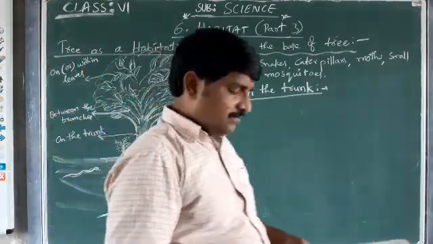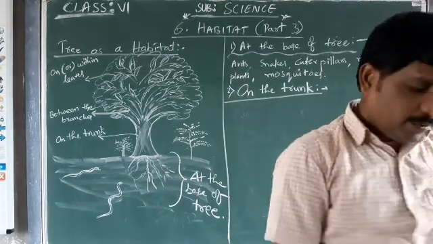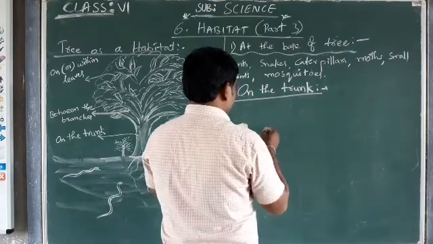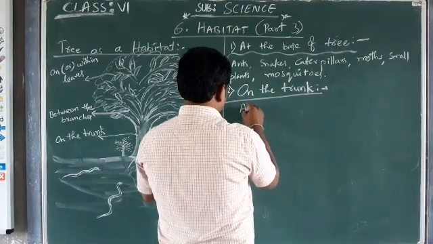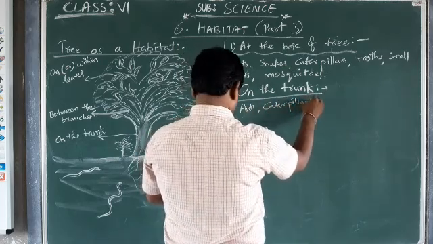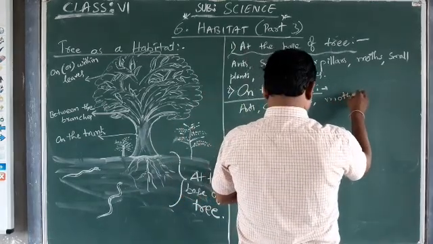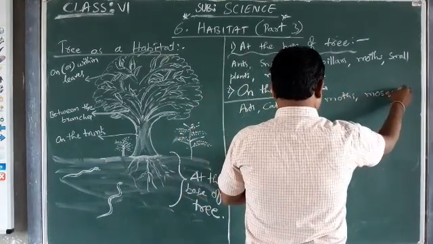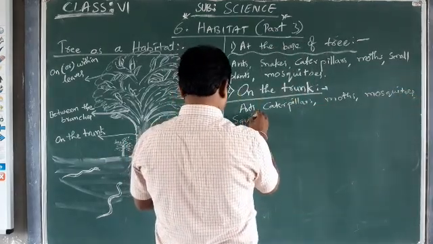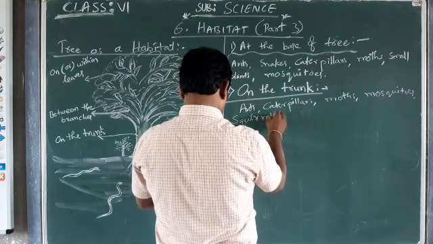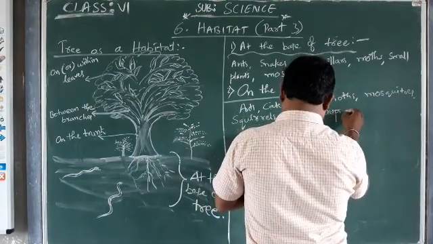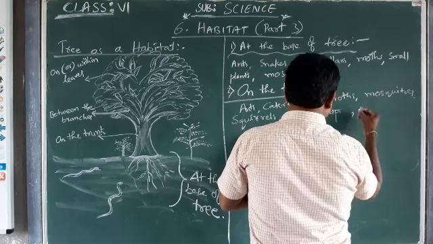Ants we can have, caterpillars, moths, mosquitoes, squirrels, bees, wasps, spiders.